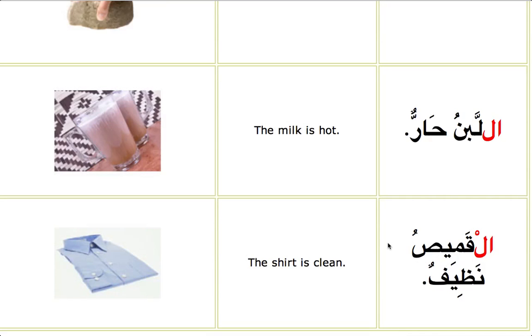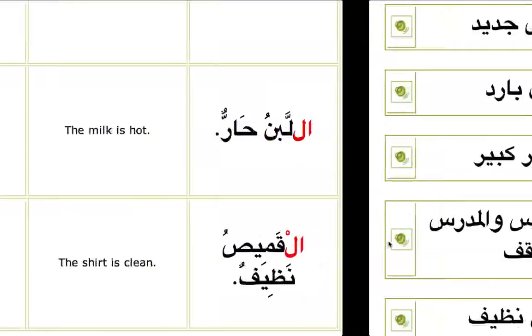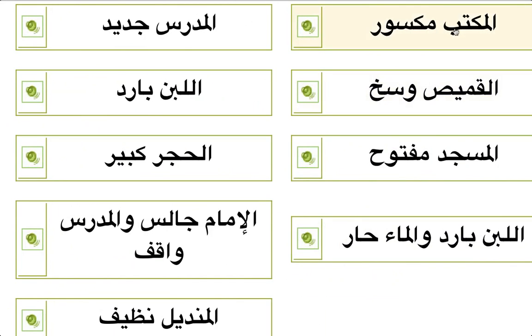Al-qamisu nadhifun. So let's put to practice what we have learned so far. If you can put the vowel signs on these, so if we know, even if it's not written, we know what to put here. So it is coming as a mubtada. You got al, you know what to put here. We don't put fatha, we won't put kasra, it will be dhamma. And this one will be maksurun. It's not maksuran, it will be maksurun, because khabar, one single word, will have two dhammas. Al-maktabu maksurun. Al-mudarrisu jadidun. Al-qamisu wasikhun. Al-labanu baridun.